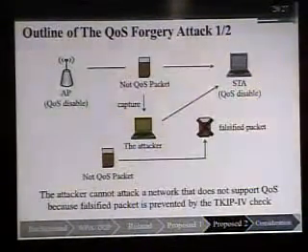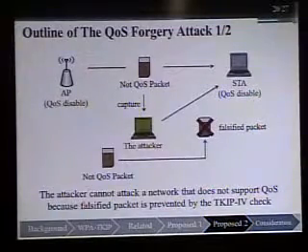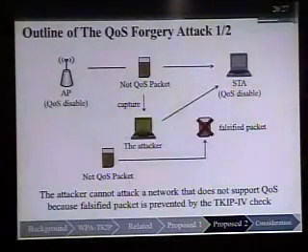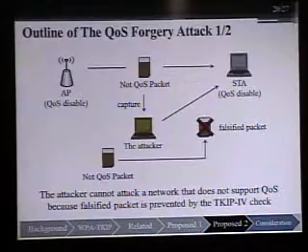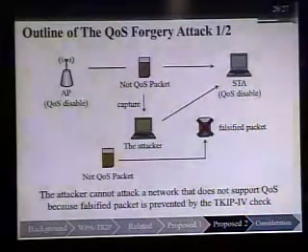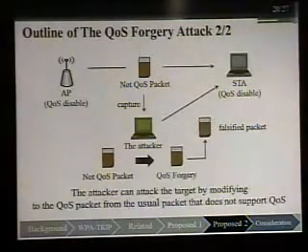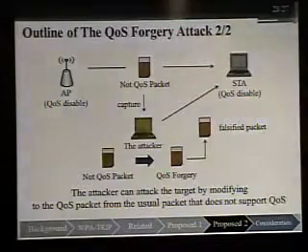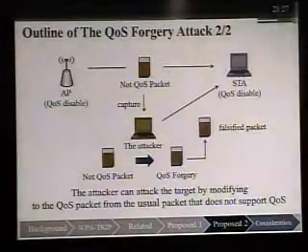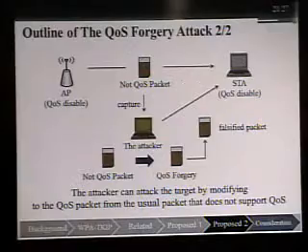I'll explain the outline of the QoS forgery attack. In Vectors' attack, the attacker cannot attack a network that does not support QoS because the falsified packet is prevented by the TKIP IV check. But in our attack, the attacker can attack the target by modifying the usual packet that does not support QoS into a QoS packet.